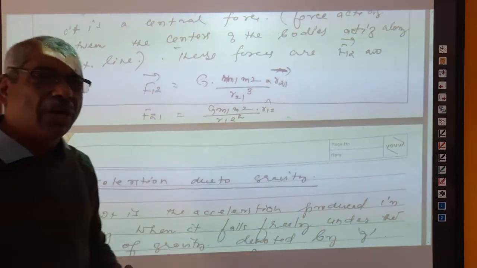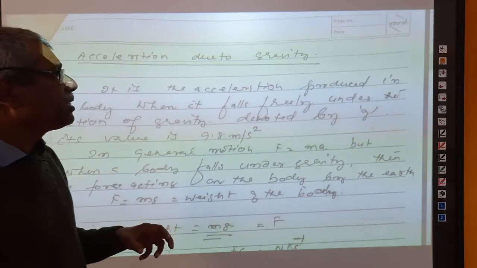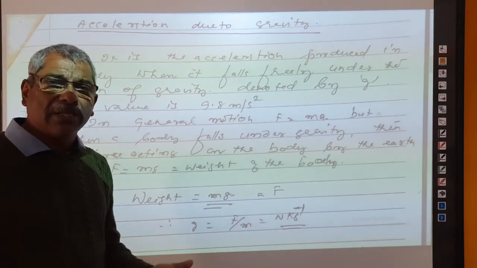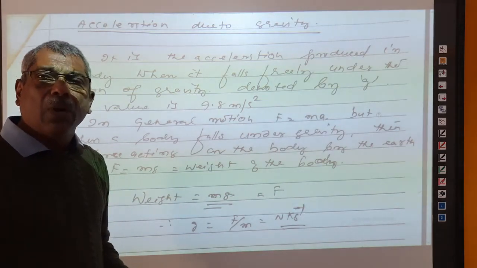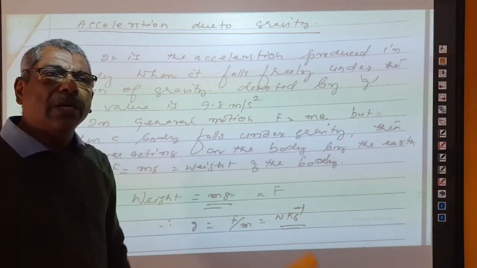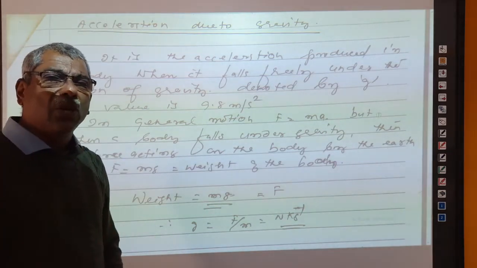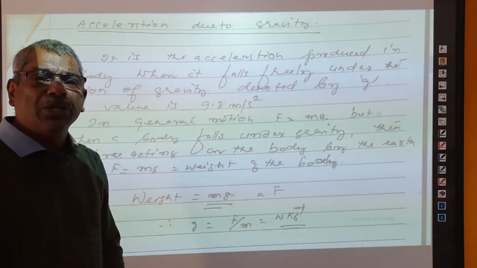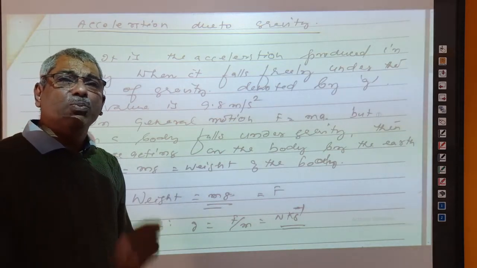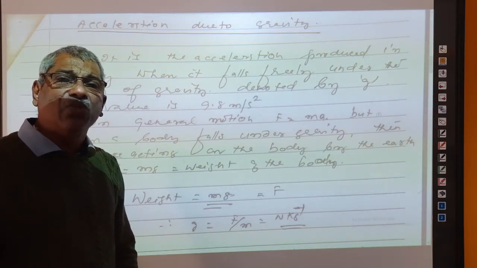Now what comes next is acceleration due to gravity. What is acceleration due to gravity? Acceleration means that when a body is acted on by a force, the body gets accelerated. Am I correct? When a force acts on a body, then only the body gets accelerated. When we kick a ball, it is accelerated and moves forward with an acceleration. Force creates acceleration. In the case of the earth, when we drop an object from a height, it falls down on the surface of the earth, on the floor. Why is it so? Because the earth acts a force on the small object towards it, due to which an acceleration is produced on the freely falling object.